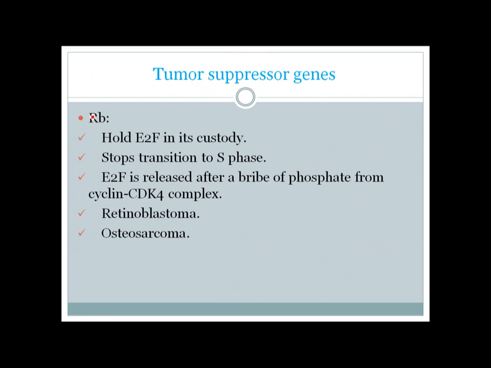Okay. So another tumor suppressor gene is the RB gene. Its main job is that it's a carrier, or a controller, of E2F. E2F is an important factor in cell cycle regulation. It actually gives a positive signal for cell cycle progression. So if E2F is bound to the RB gene, the cell cycle stops. The RB gene holds E2F in its custody, in its jail,